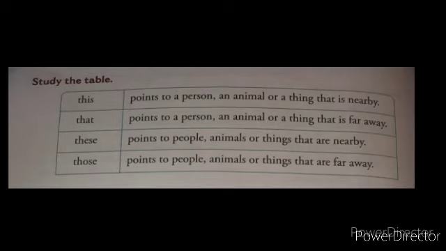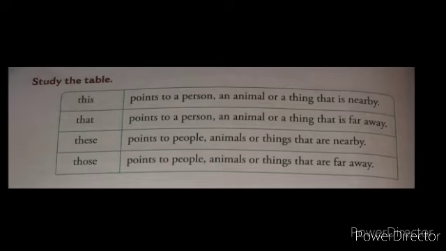Here one chart is given, and you have to study the table. In this, this, that, these, those, these words are given. What are these words? Demonstrative adjectives. And when to use them is given here. This points to a person, an animal or a thing that is nearby. To point to a person, animal or thing which is nearby, which word do we use? This. Second, that. That points to a person, an animal or a thing that is far away. If any person, animal or thing is far away, to point to it, what do we use? That. That person, that man.